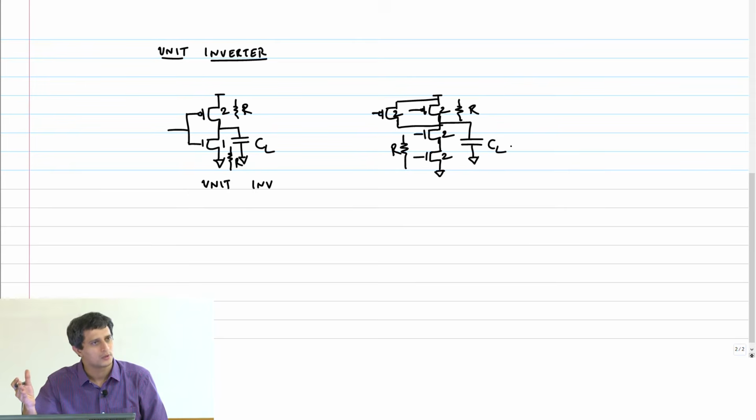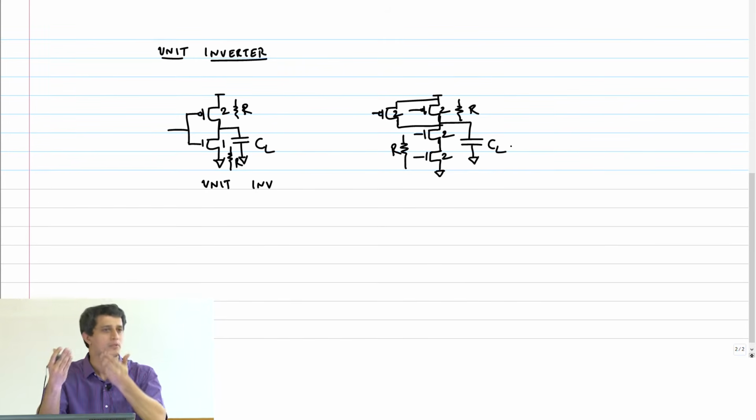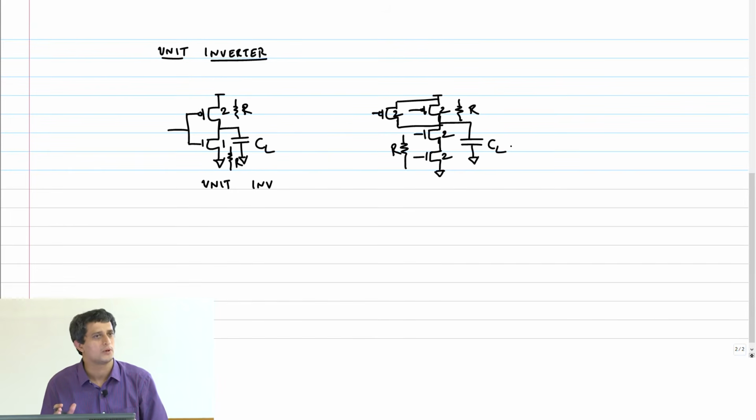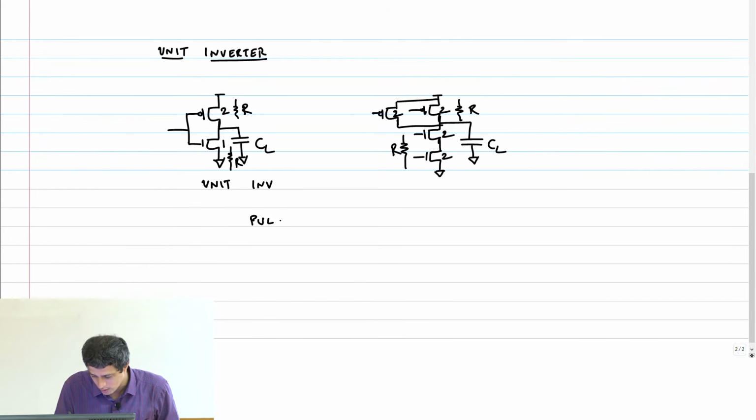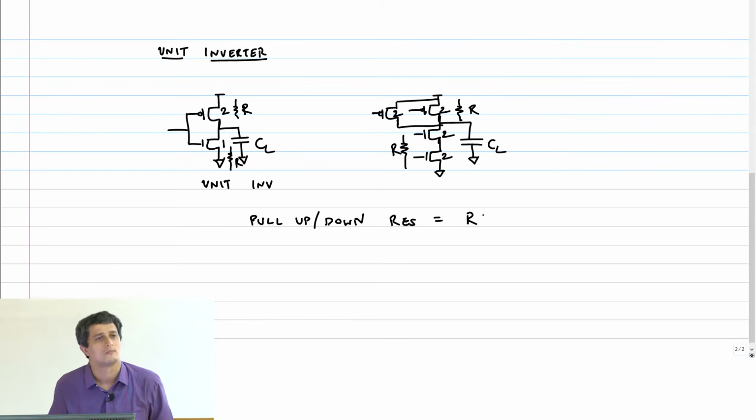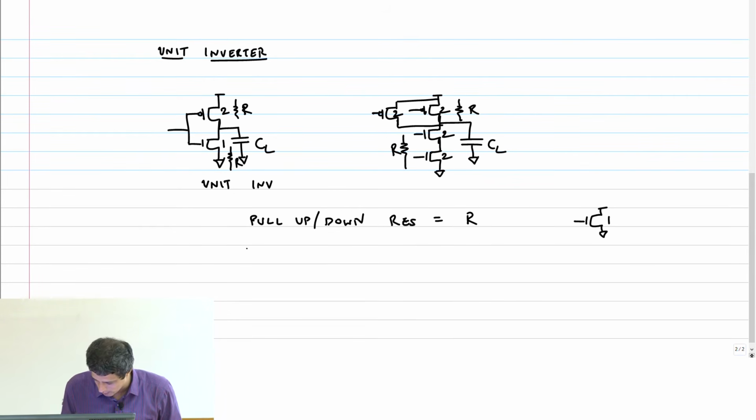This gate can be sized up, you will get more drive strength. Similarly, the inverter can be sized up, you will get more drive strength there as well. But the unit inverter has pull up and pull down resistance equal to R. And what is R? It's basically the resistance offered by a unit NMOS transistor, 3 VDD by 4 ID. Now the problem is, can I apply the same logic to my pseudo NMOS logic? Let's look at it.